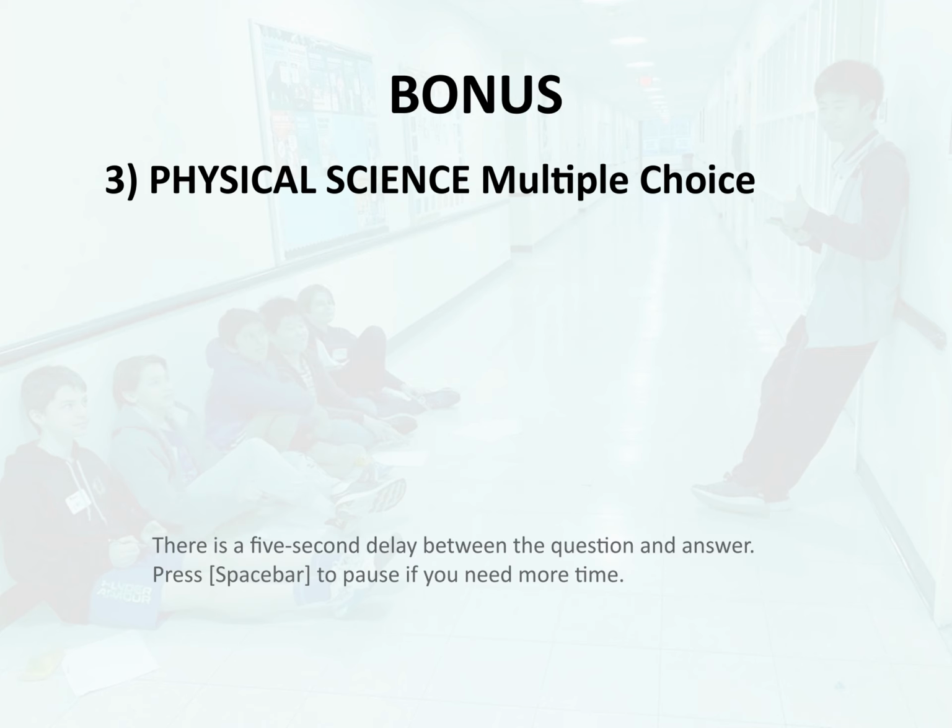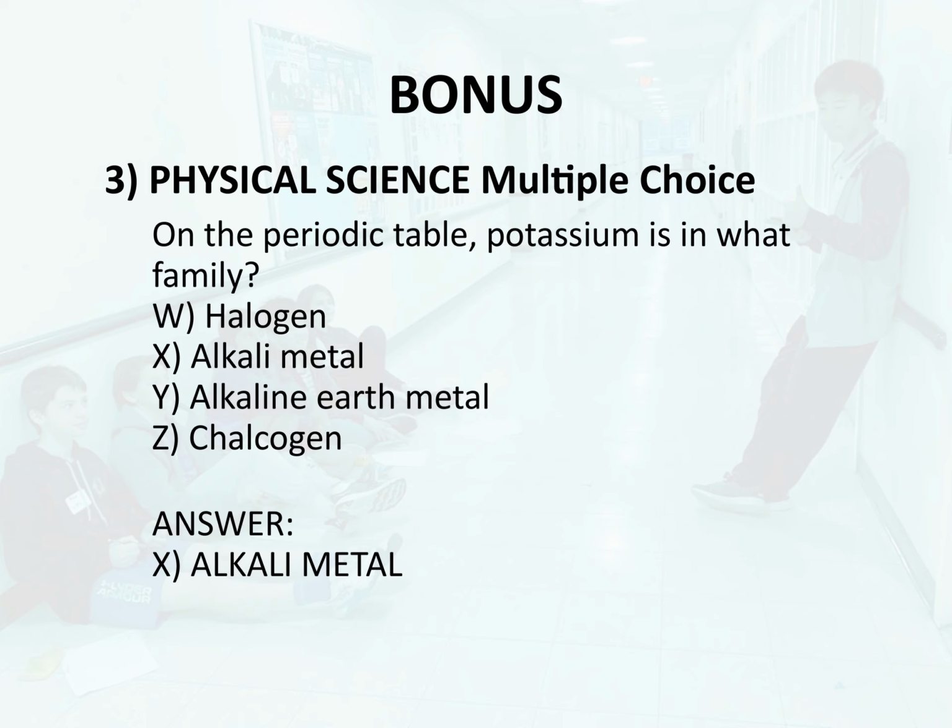Bonus 3. Physical science. Multiple choice. On the periodic table, potassium is in what family? W. Halogen, X. Alkali metal. Y. Alkaline earth metal. Z. Chalcogen. Answer, X. Alkali metal.